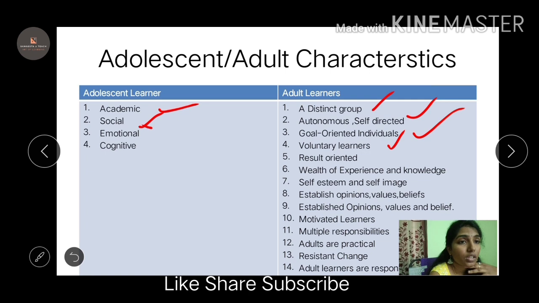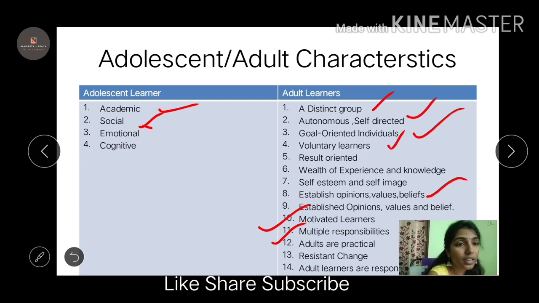Wealth of experience and knowledge: the adult learner gives value to his experiences and then he learns. Because of his experiences he may not be that open minded, but he gives importance to knowledge and experience. He has self esteem, his self worth is known when he is an adult learner. So he will have his own values and beliefs. They are motivated, they motivate themselves. Motivated learners take multiple responsibilities, and they are flexible.